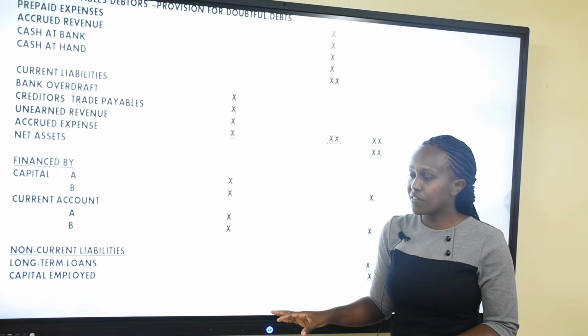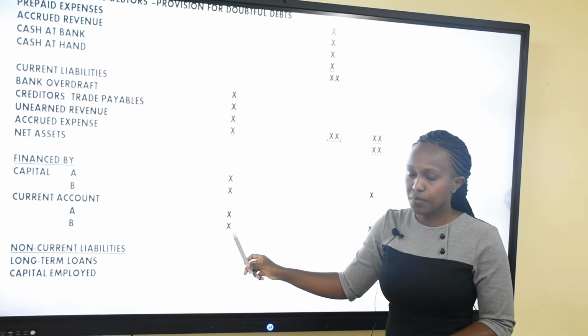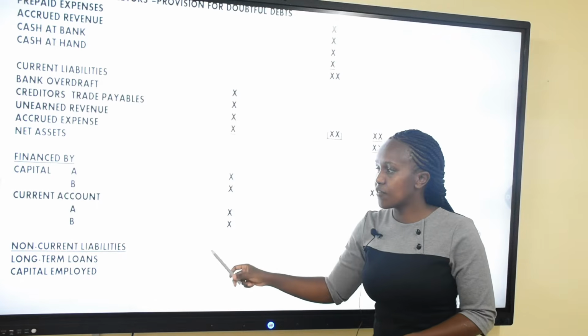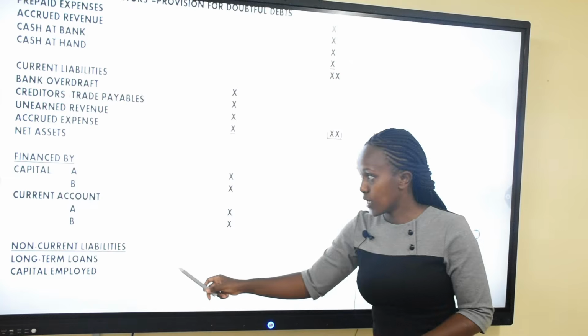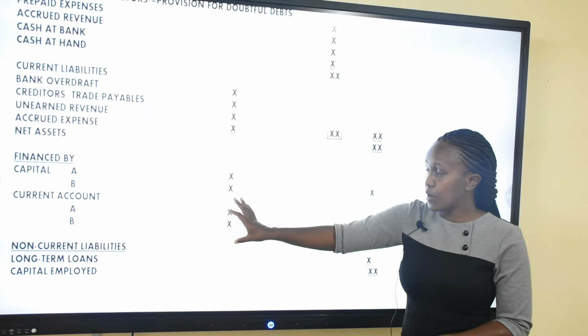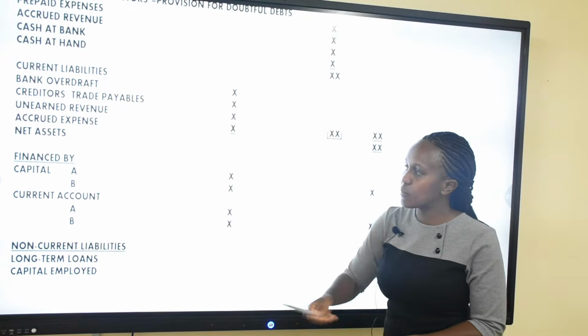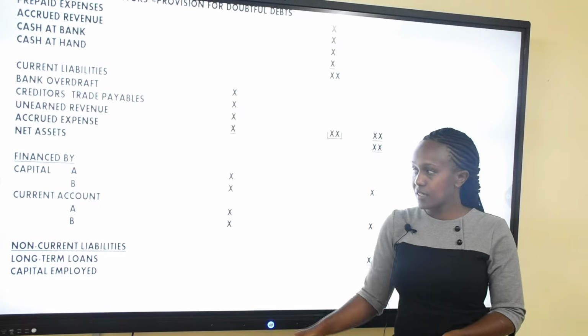Once we know that, those balances are the ones that we are going to bring here, from the current account. And of course, in case this is not enough, they may have taken a loan. We also have to bring in the long-term loans. So the only difference between a balance sheet of a sole proprietor and a partnership is the financed by section. Otherwise, the rest is the same.